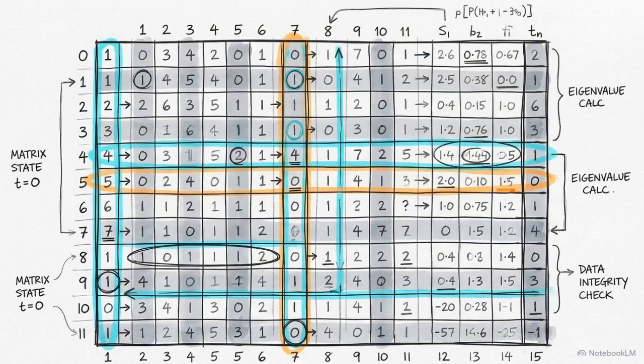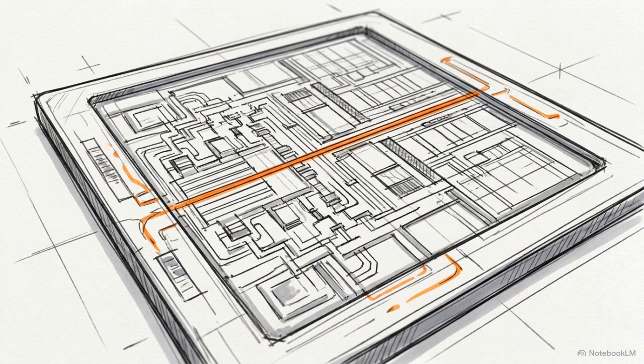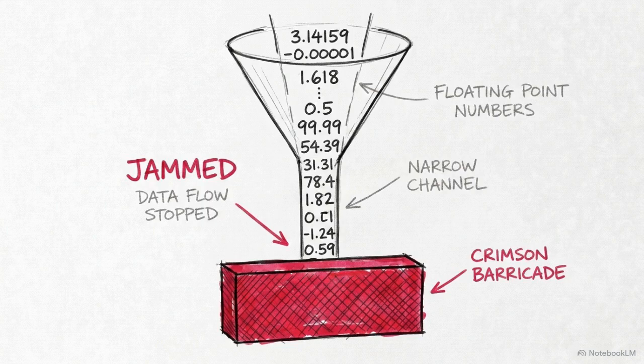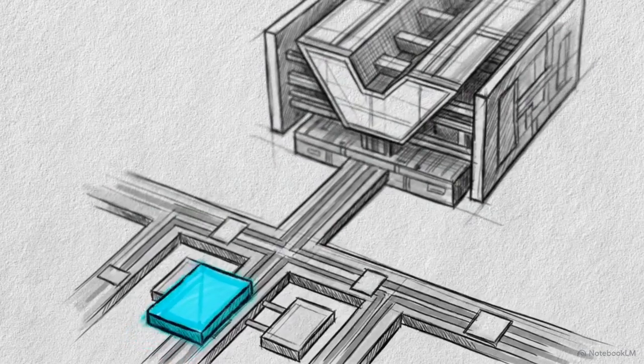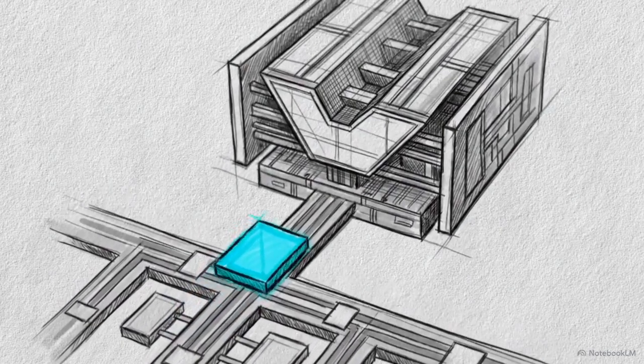At the mathematical level, matrix multiplication dictates the speed of any neural network. Naive implementations carry an asymptotic time complexity of O(n cubed), meaning the computational load scales aggressively as network size increases. A standard central processing unit executes operations sequentially. When dealing with large arrays of floating point numbers, this scalar approach hits a memory wall. The processor's arithmetic logic unit sits idle, waiting for the system to fetch numbers from memory one by one.